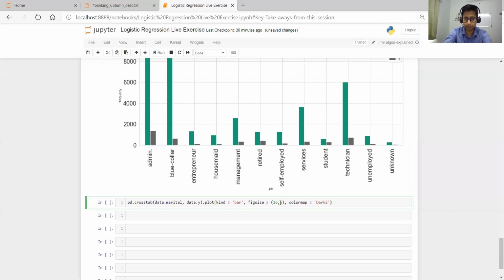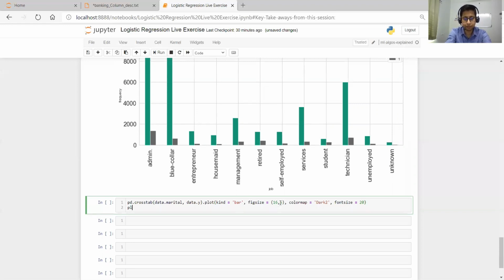You can use another one and change your color. Then we have the font size, which should look a little bigger. And then of course we want to set the title: marital status versus subscription.